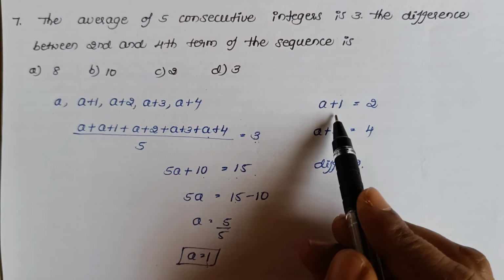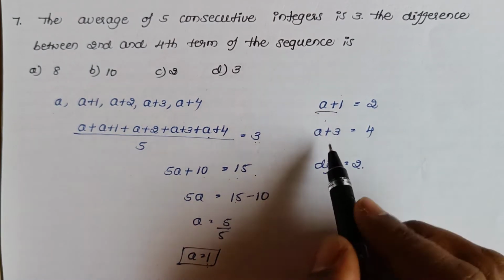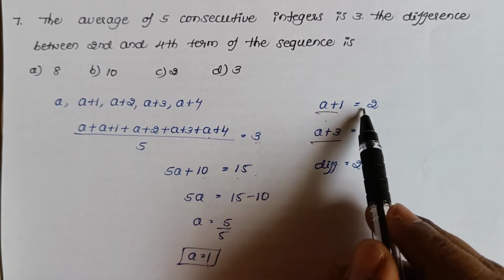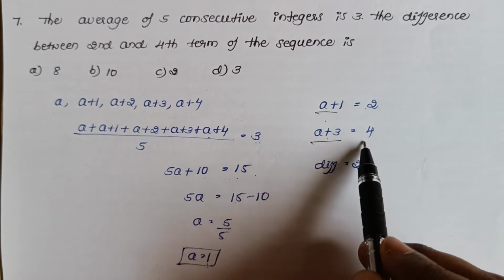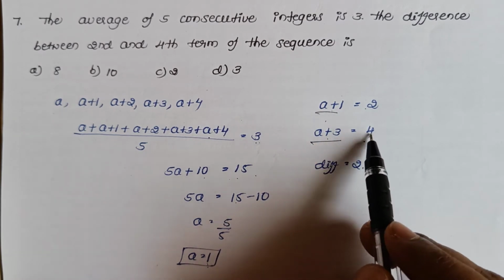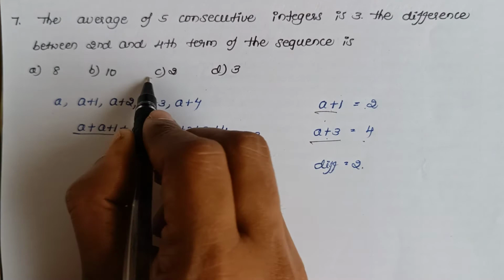Then they are asking for the difference of second and fourth term. So second number will be 2 and fourth number will be 4. So the difference will be 4 minus 2, which is 2.